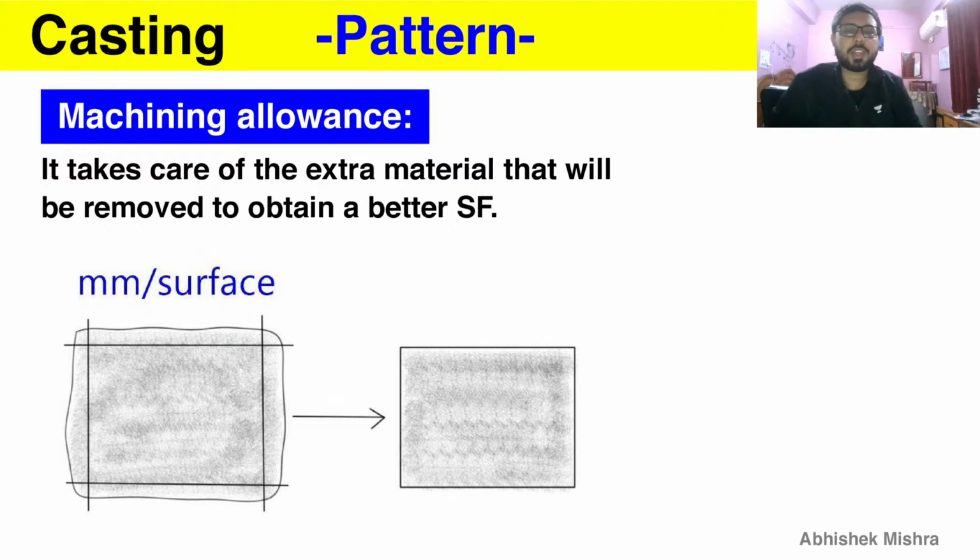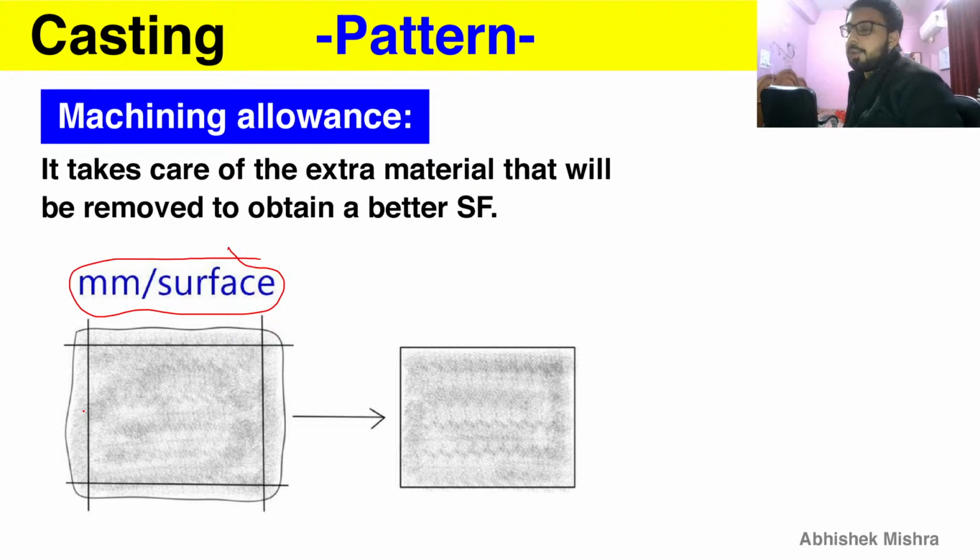Machining allowance takes care of extra material that will be removed to obtain a better surface finish. From the sentence provided here, you can understand why machining allowance is provided. It is provided to do the machining operation, and we provide it in this form: on each surface we provide some extra material. So here you can see we have this surface, and we provide an extra unit on each surface, so that we have extra material to machine and remove to obtain a better surface finish.